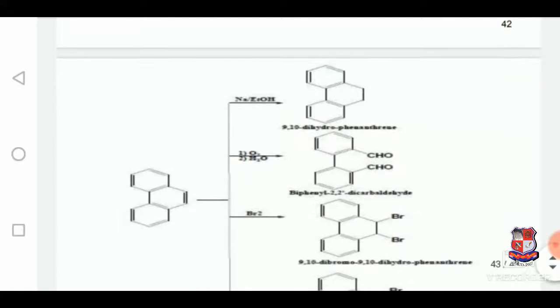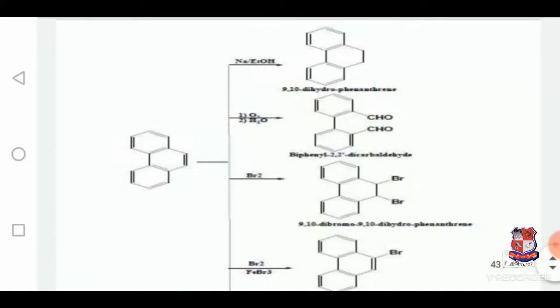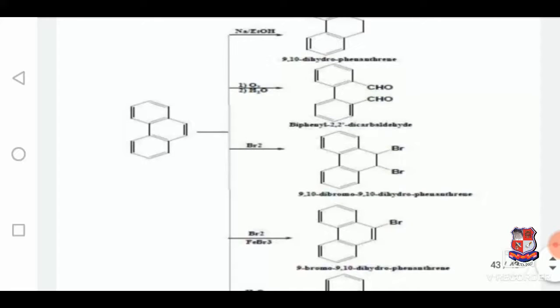The chemical reactions of phenanthrene. This is an illustration of different types of reactions that take place in phenanthrene, which has three fused benzene rings.